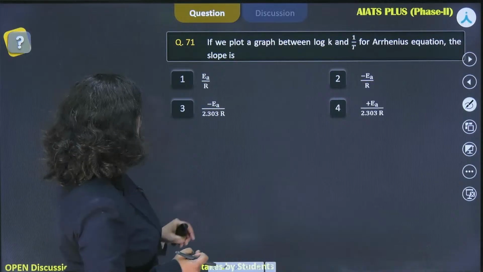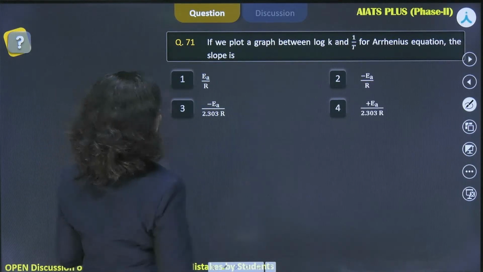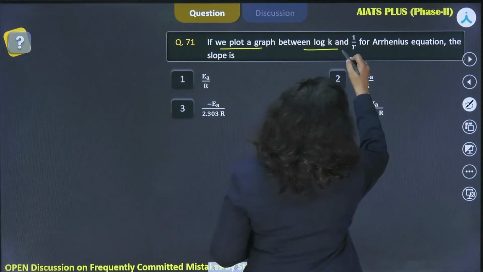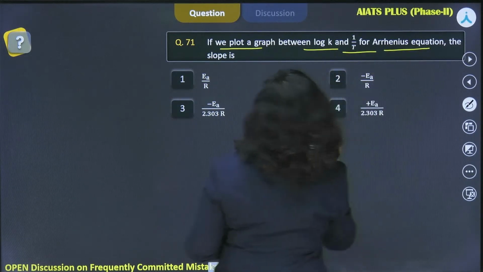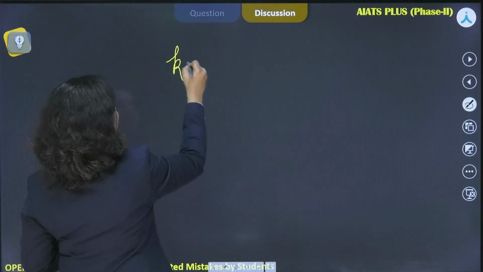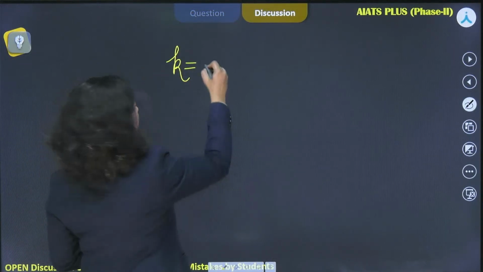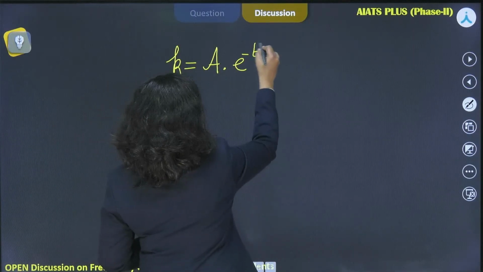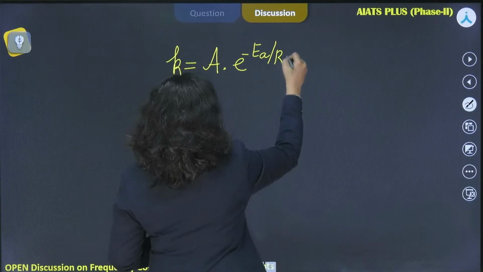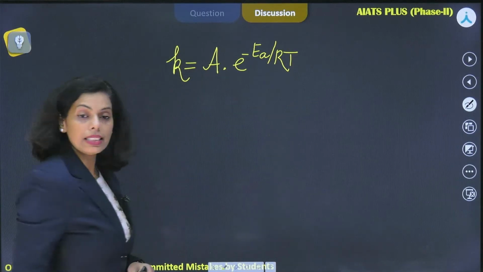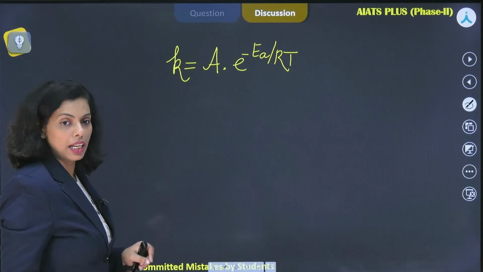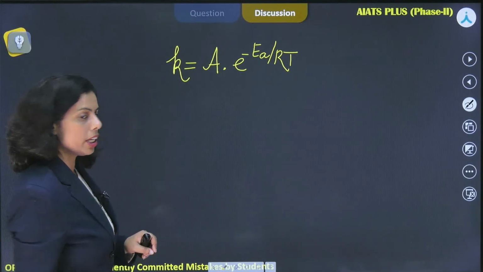Okay, Manalika, third option. Maybe, let's see, if we plot a graph between log k and 1 by T for the Arrhenius equation, the slope is. So, what is the Arrhenius equation? K is equal to Arrhenius constant A e to the power minus EA by RT. Is this right, Manalika? So, option 3, okay.